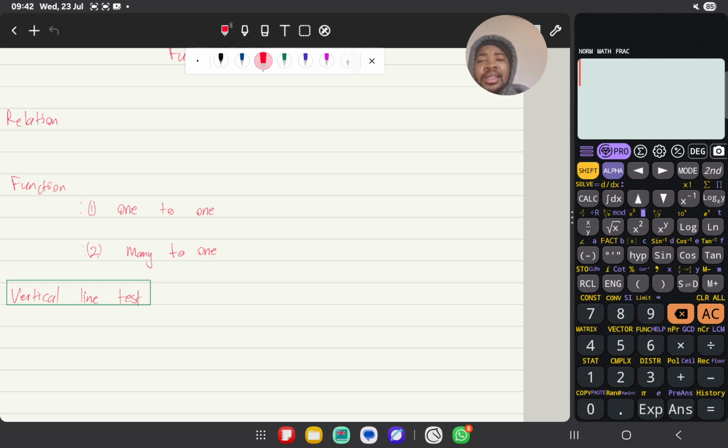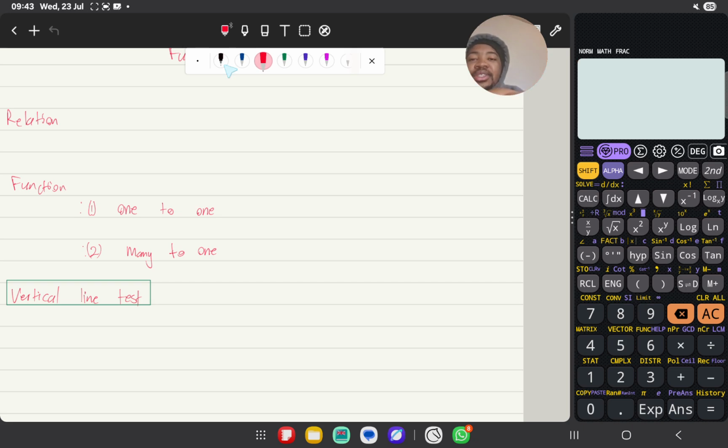In fact, I think I can just do that right now. So maybe we have two kinds of functions, but the other one which I was thinking of is not a function.